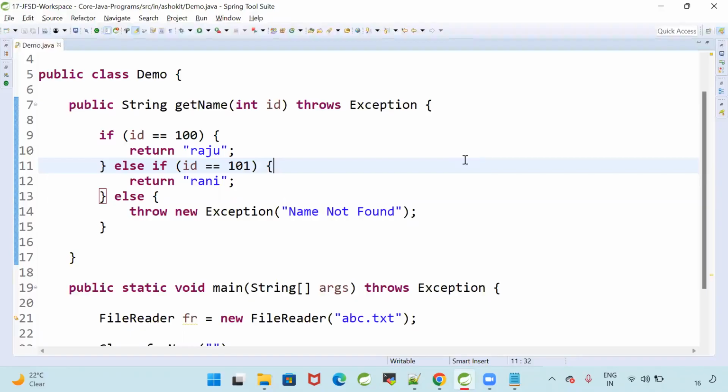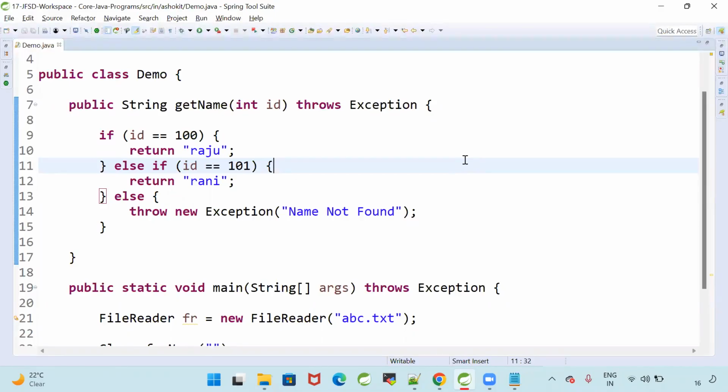Simple example, man. Doctors will be available in the hospital. If you have some damage to your hand, if there is a wound on your hand, what will they do? They will give the treatment. If your hand is completely damaged, then they will cut your hand. Yes or no? So two types of treatments will be there, right? If there is some problem with your finger, they will do the treatment. If your hand is completely damaged, they will cut that hand. Sometimes they do the treatment, sometimes they do the cutting, based on the situation.